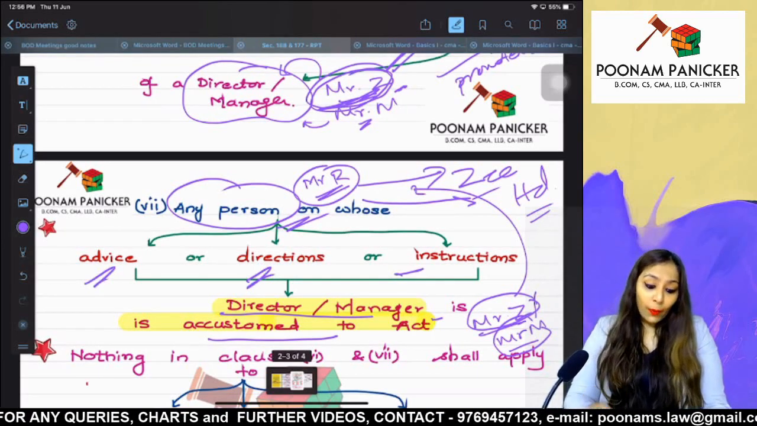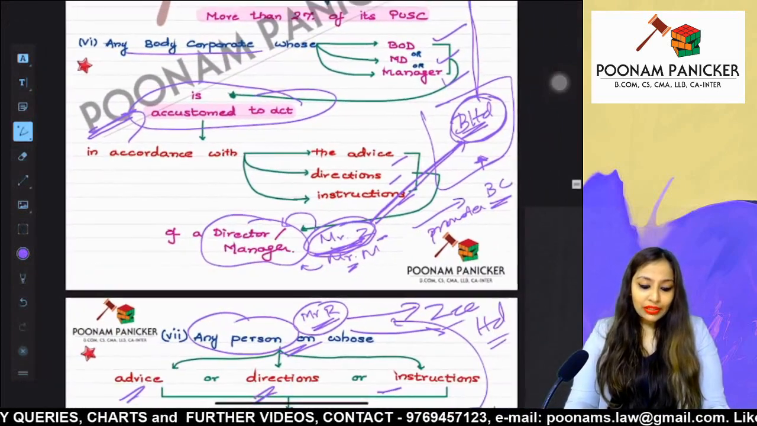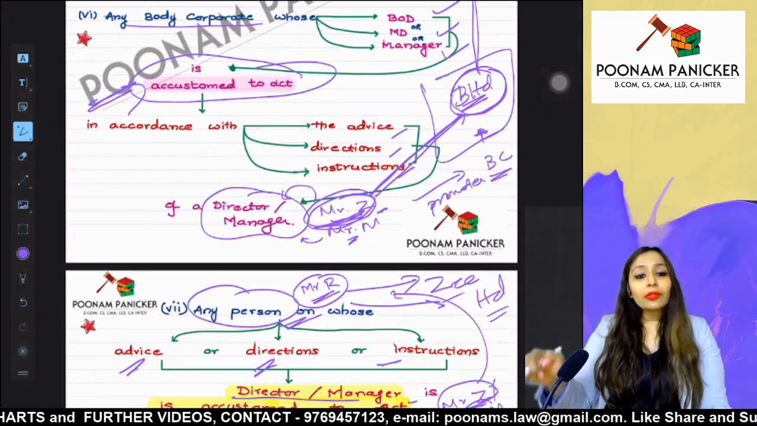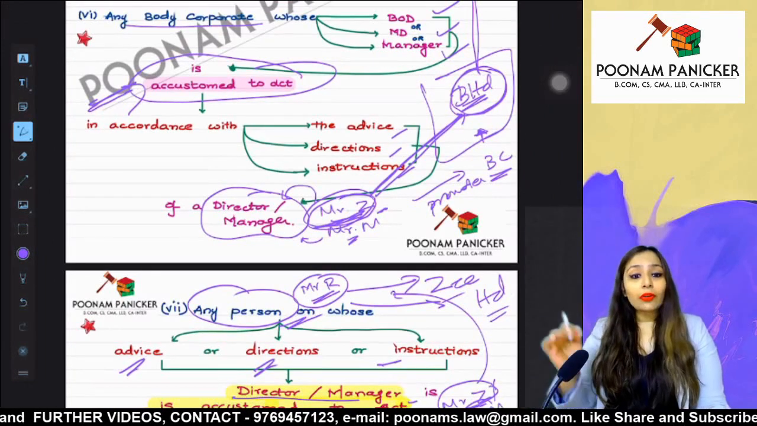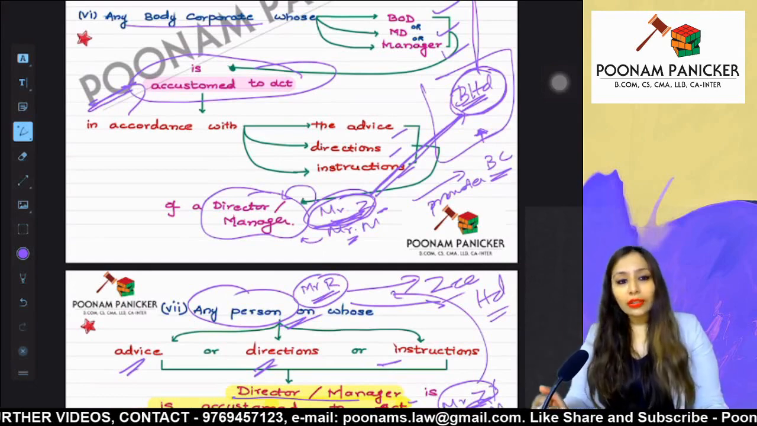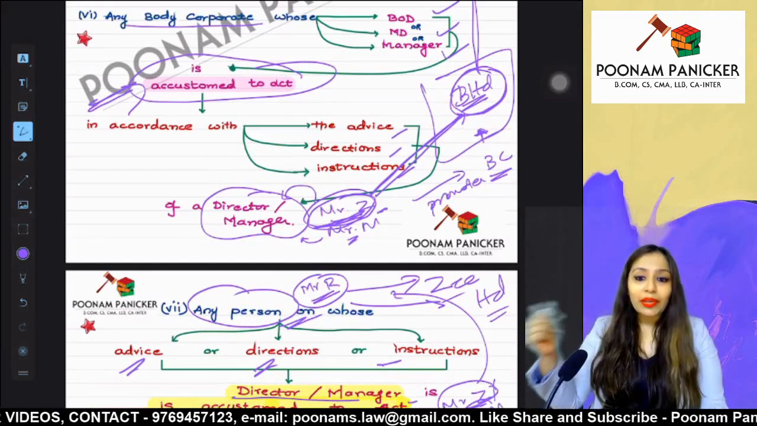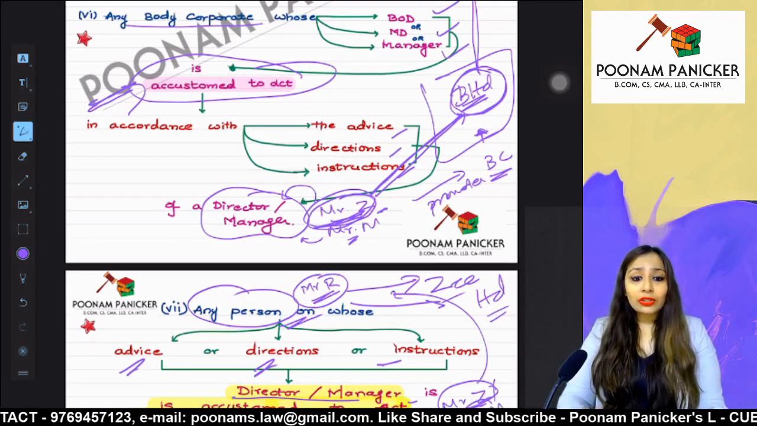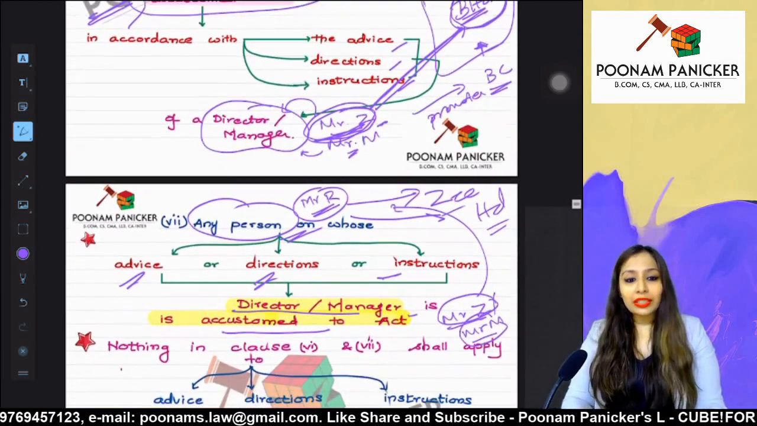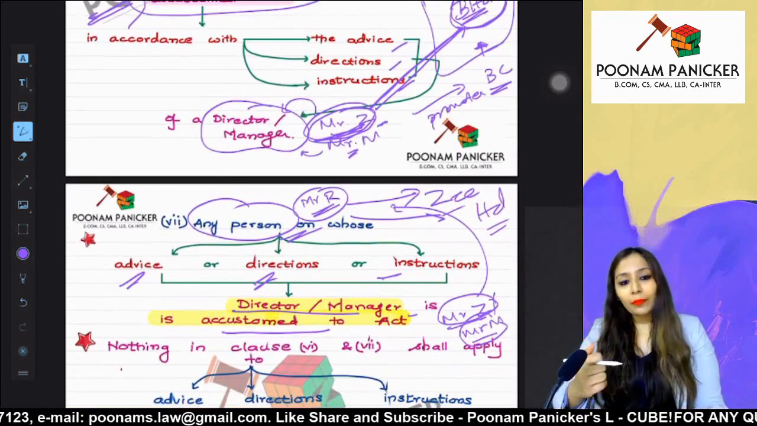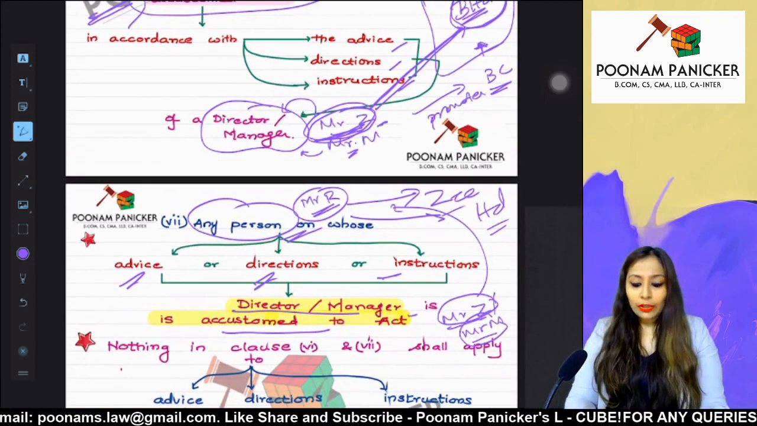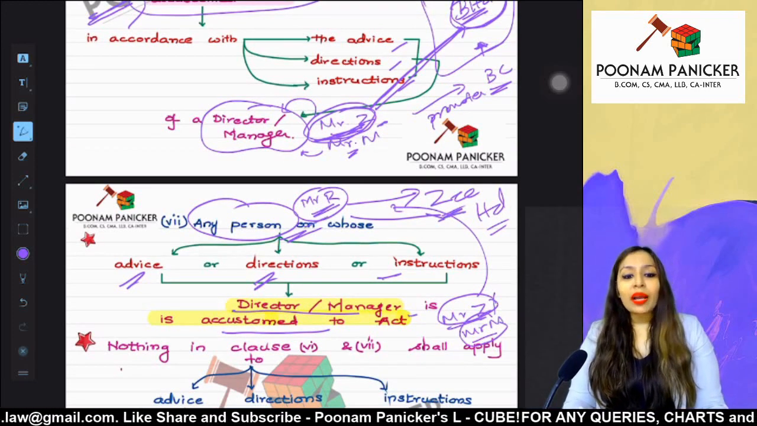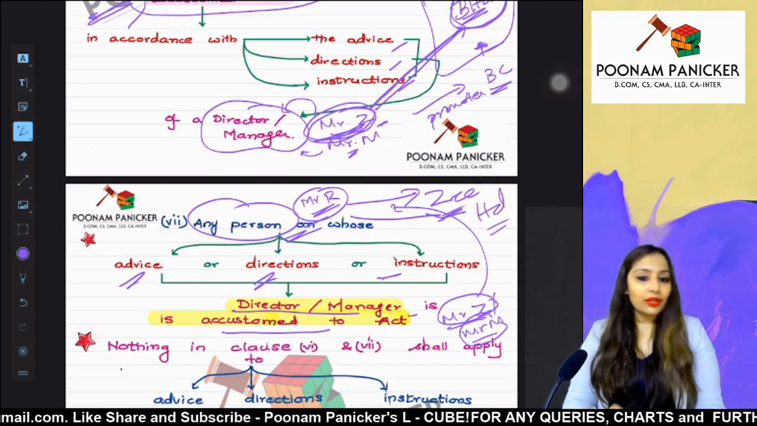Okay, so point number 6 and point number 7 are exact opposites of each other. If a body corporate is accustomed to act according to the directions or advice or instructions of our director or manager, then that body corporate and our company are related parties. And if any person is giving advice or directions or instructions to our director or manager, then that person and our company will be considered as related party. So from the perspective of Z Limited, Mr. R, according to whose instructions the director or manager are accustomed to act, will become a related party.